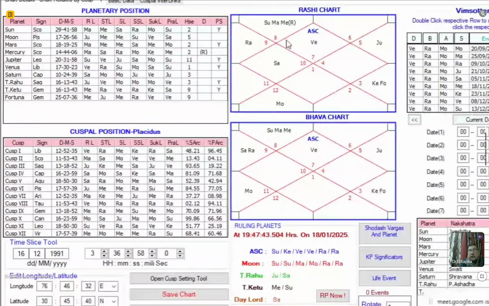So appearance of 2 and 10 means delay in marriage. 8 is what? Impediments, delays, hurdles. 10 is 70% bad. And then appearance of 6, which is 12th to the 7th.